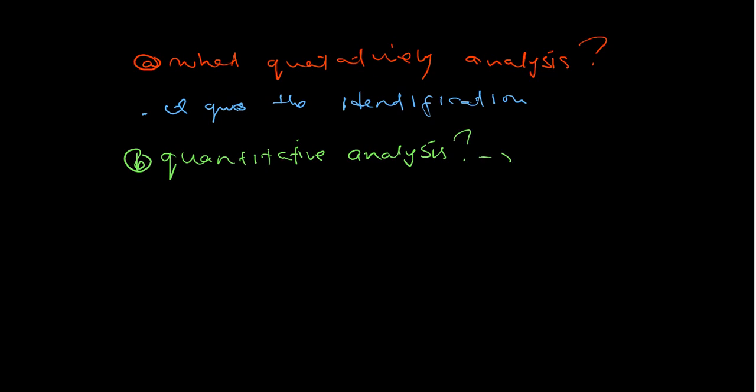When we talk about this one, we have said qualitative gives us identification. What about quantitative? In this analysis, we talk about the quantities or the amount of the component we are performing the analysis on. We are here to determine the amount.